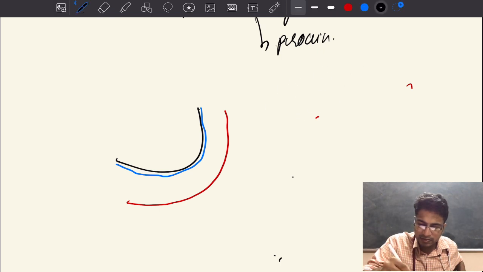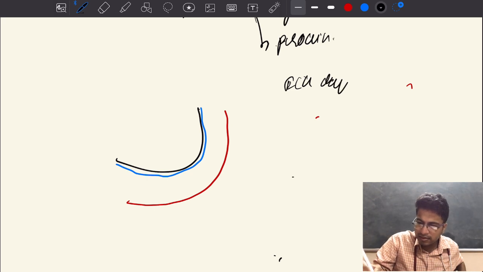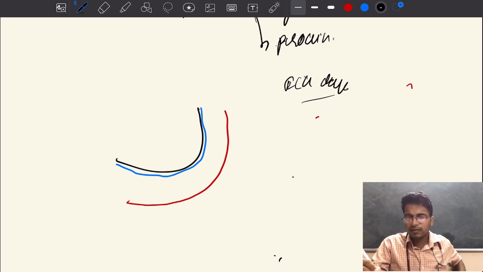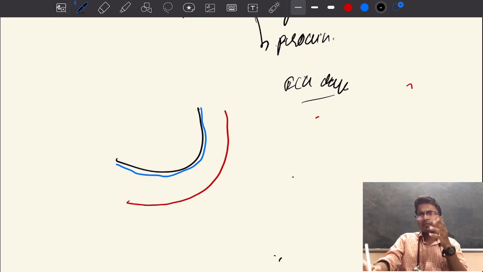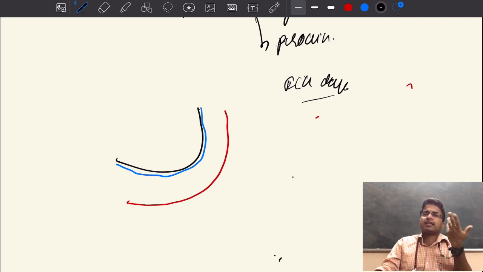ECG changes in case of acute pericarditis. So, what are the ECG changes? Are we expecting any ECG changes in pericarditis? The pericardium is not at all involved in the electrical conduction of the heart. But how can it cause any ECG changes?